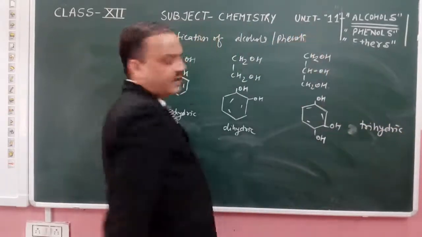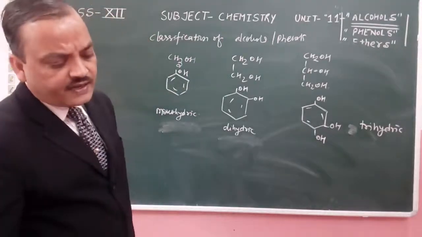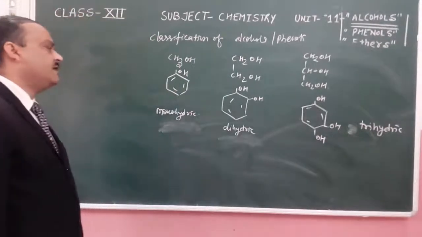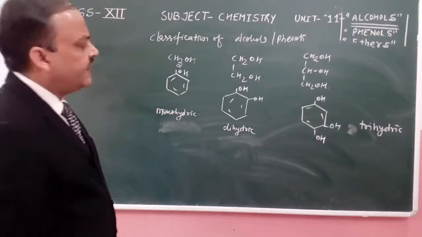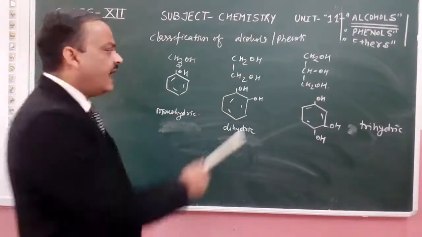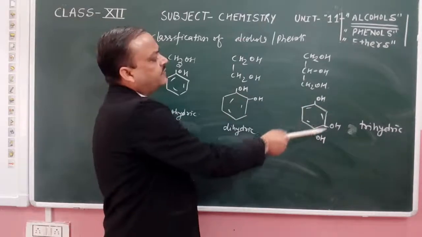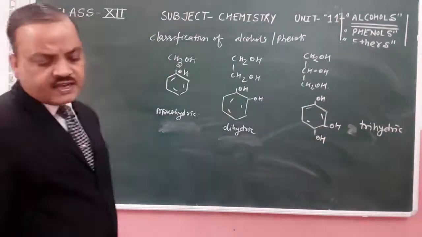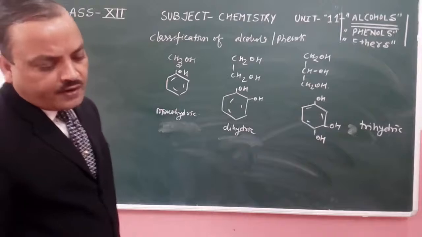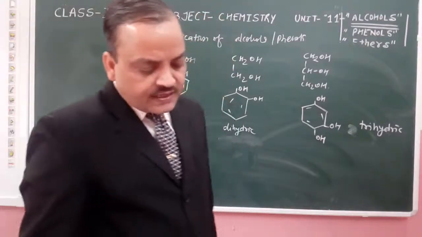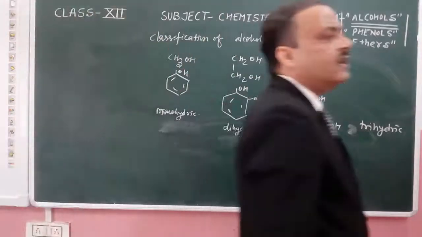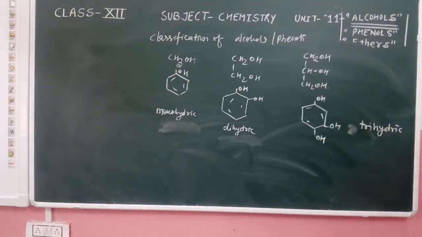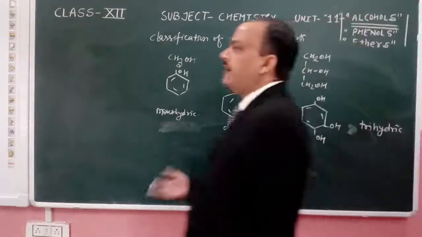In general, if one OH group is present, it is monohydric. If two OH groups are present, it is considered dihydric. If three OH groups are present, it is considered a trihydric compound. Another point: compounds classified by the hybridized carbon on which the OH group is attached.